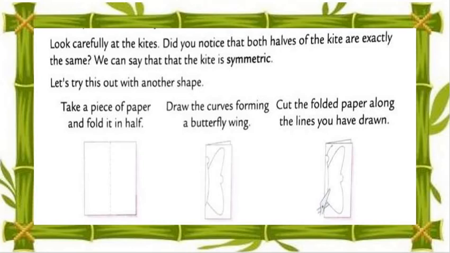Understood, dear? Okay, again I repeat, look carefully at the kites. Do you notice that both halves of the kite are exactly the same? Means both parts of the kite are the same, dear. We can say that the kite is symmetric. Let's try this out with another shape.